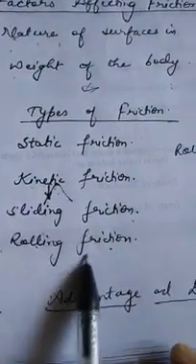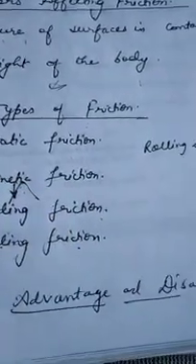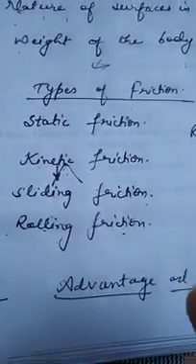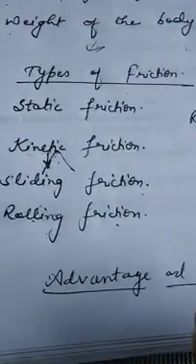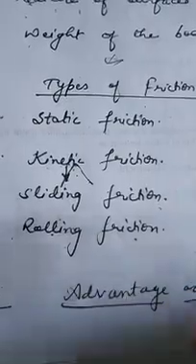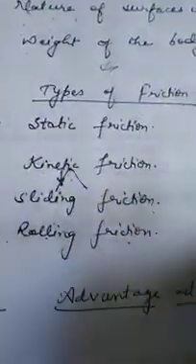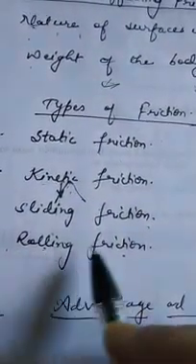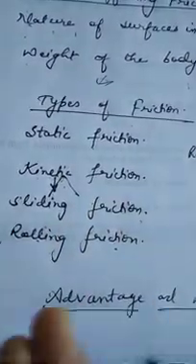Next is rolling friction. When an object rolls over a surface, the friction that exists between them is called rolling friction. You have seen wheels attached to some heavy boxes. Why are the wheels attached? Because it is very easy for the box to move on the surface. It creates rolling friction. That's why in heavy boxes or heavy machines, wheels are present on the lower surface.